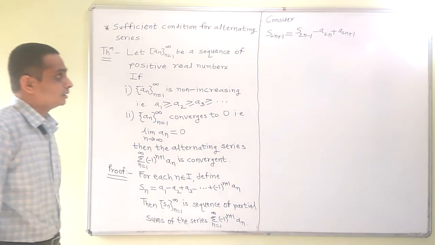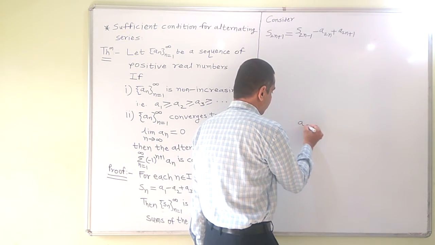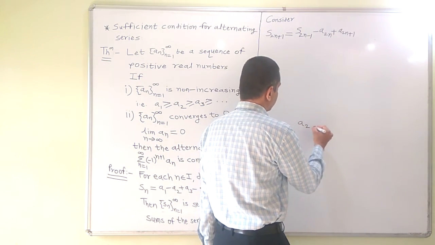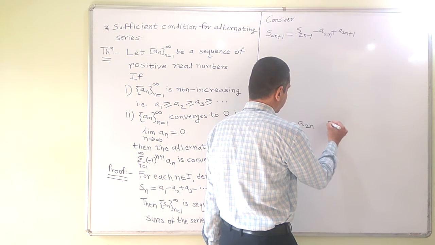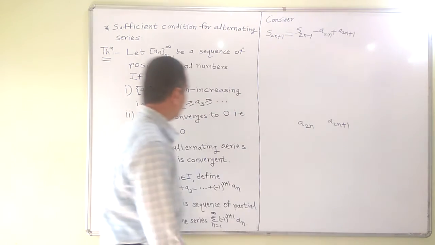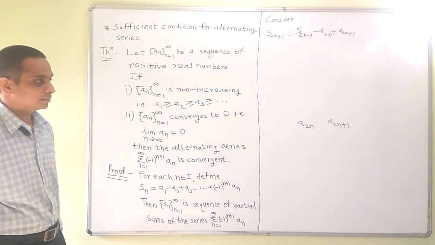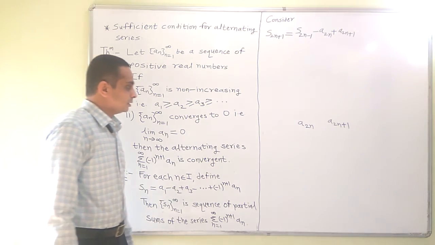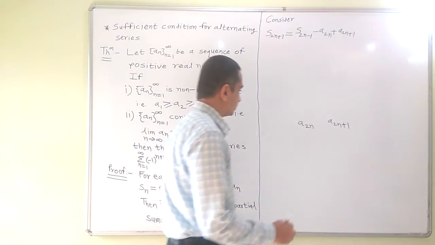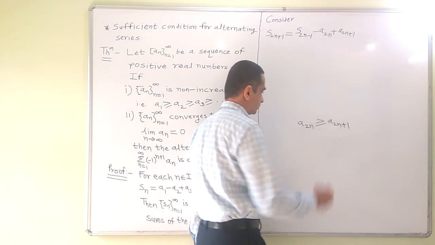Now what is the relation between a2n and a2n plus 1? Recall that this sequence is non-increasing. So a2n is greater or equal to a2n plus 1.